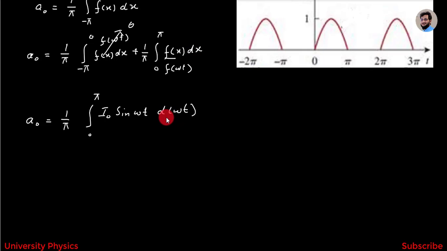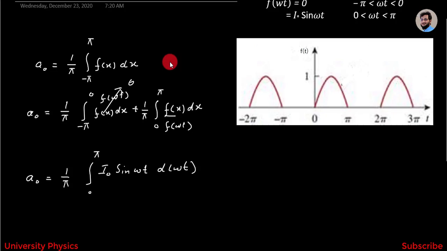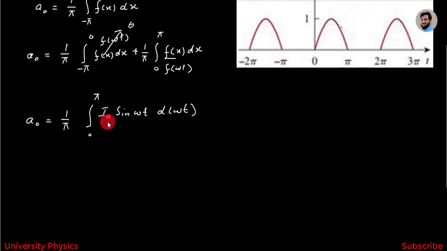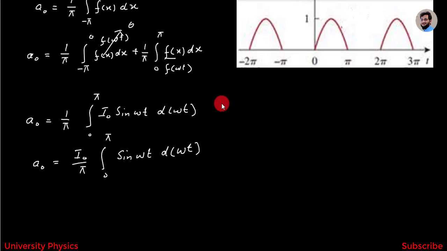Here dx has been replaced by d omega t, and f of x, which is here equal to f of omega t, has been replaced by I naught sine omega t. Now it can be written as a naught is equal to I naught by pi integration from 0 to pi sine omega t d omega t.